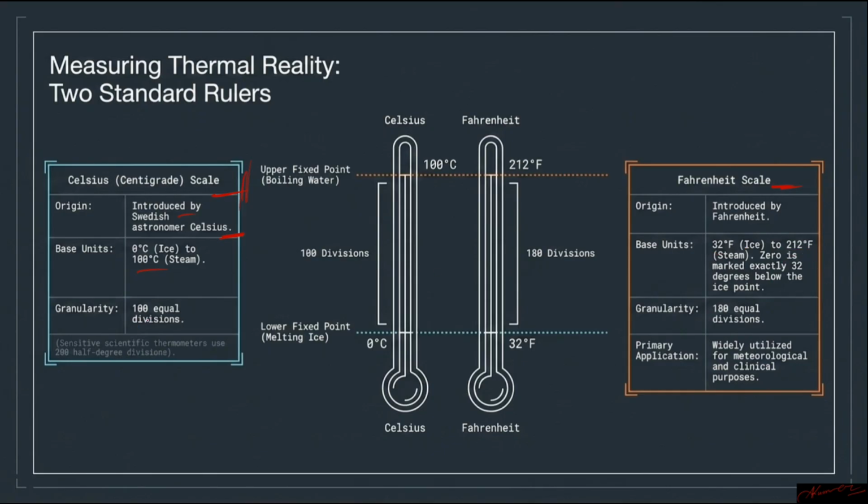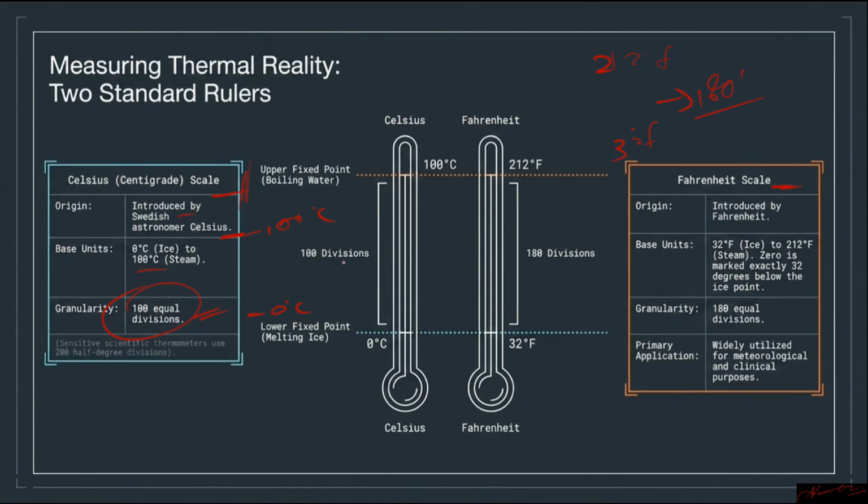In the Celsius scale, there are a total of 100 equal divisions between 0 degrees and 100 degrees Celsius. In the Fahrenheit scale, between 32 degrees Fahrenheit and 212 degrees Fahrenheit, there are 180 divisions.